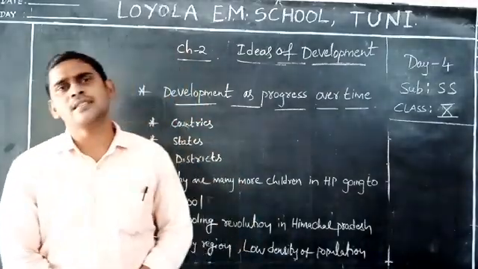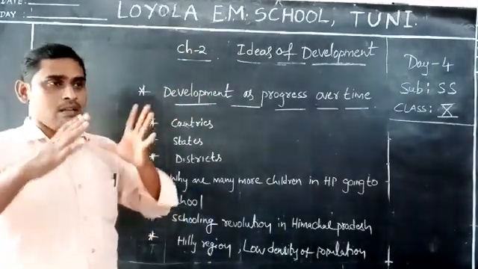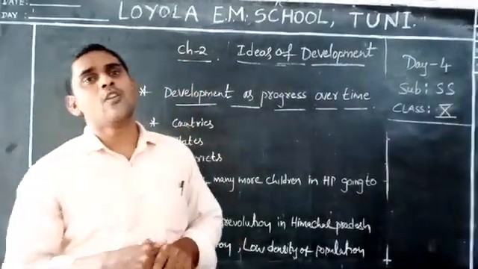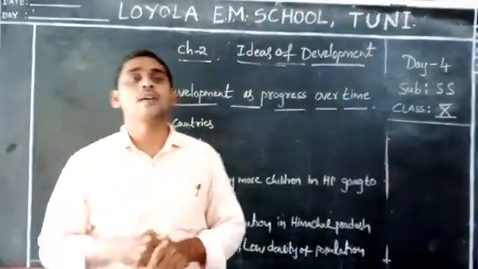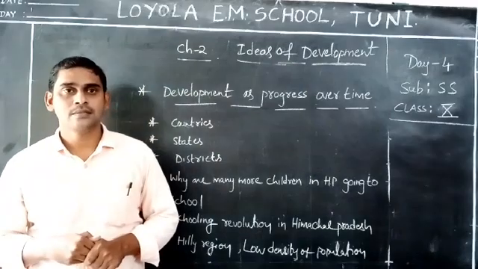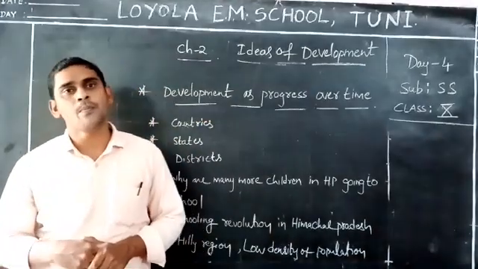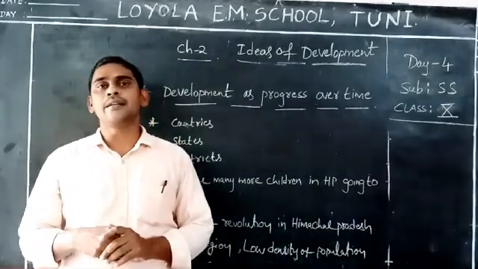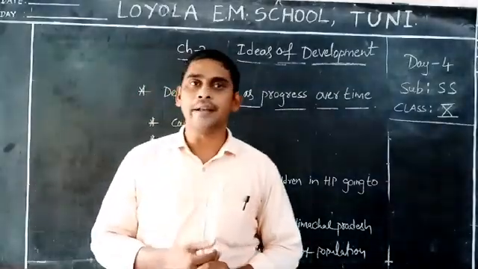Why is it used like this? What is the reason? Some of the components of development were suggested for the Human Development Index. According to that, the word human is prefixed to development. Then it is called human development. Why is it called like that? Development means human beings' development. Here we mention the country. Who is living in the country? People. People are living in the country.